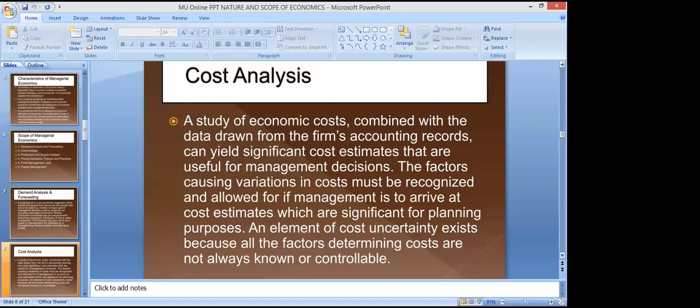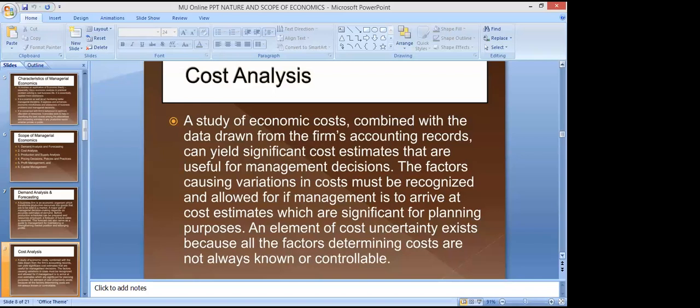The factors causing variation in cost must be recognized and allowed for if management is to arrive at a cost estimate which is significant for planning purposes. So the factors which are causing variation in cost, which are increasing your cost, which are affecting your cost, definitely need to be taken care of.